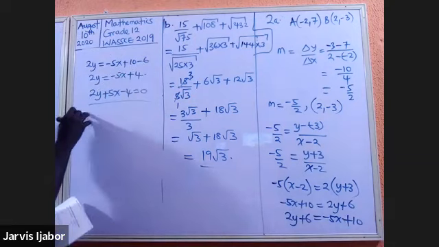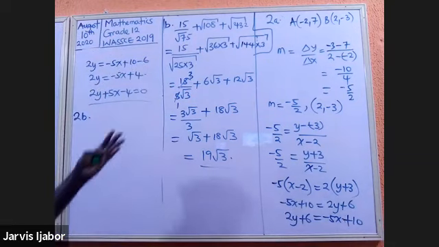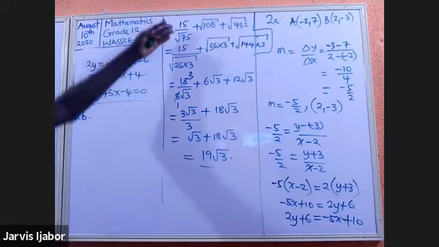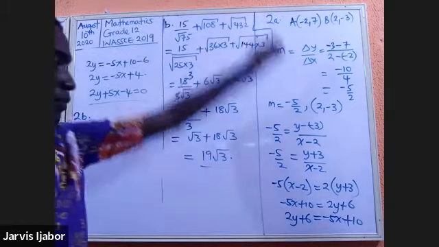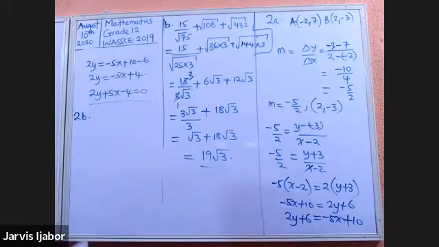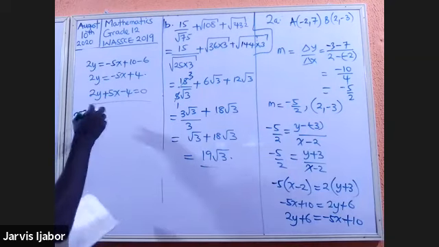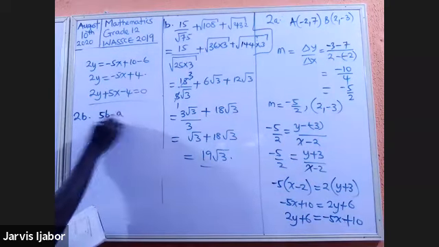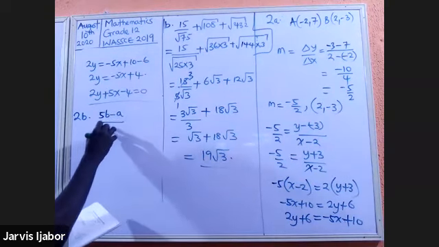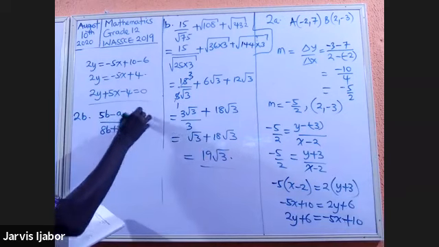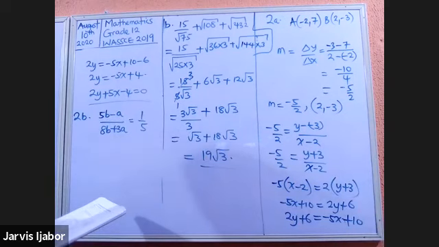Now, what about 2B? Now, I forgot to talk about the question flow. This should be about 4 marks. This should be about 4 marks too. So this 2B should also be about 4 marks. So let's see, how do we handle that? In question 2B, we are told that 5B minus A over 8B plus 3A is equal to 1 over 5. This one is very simple.